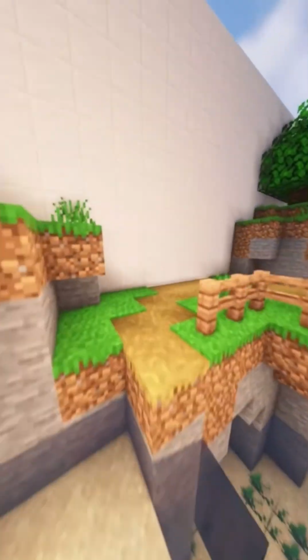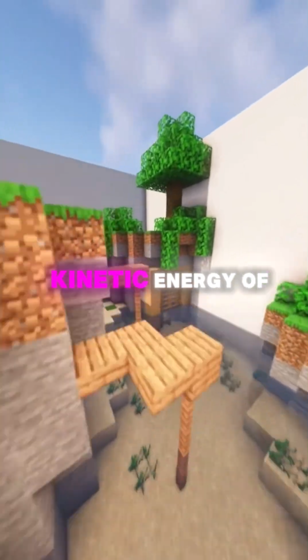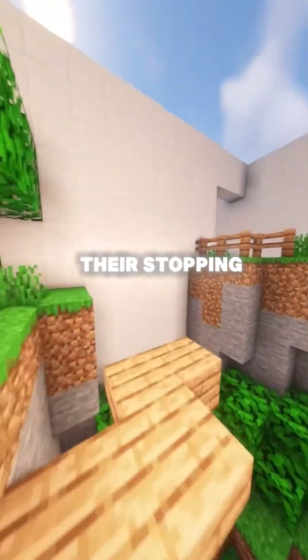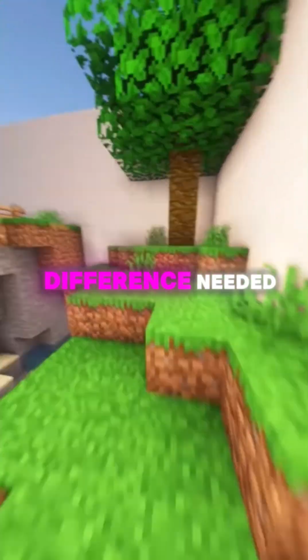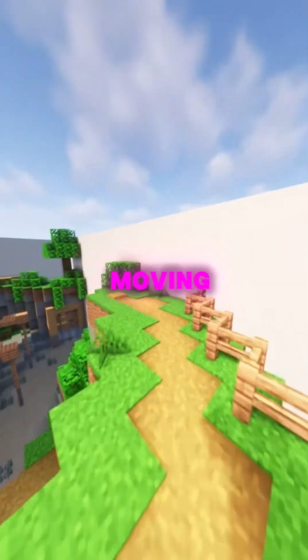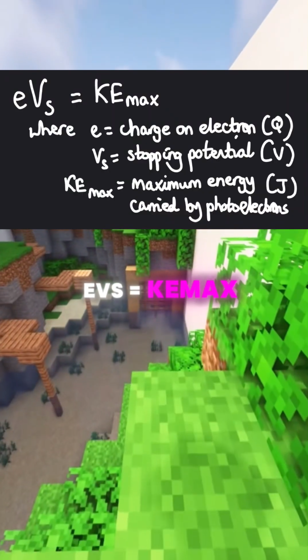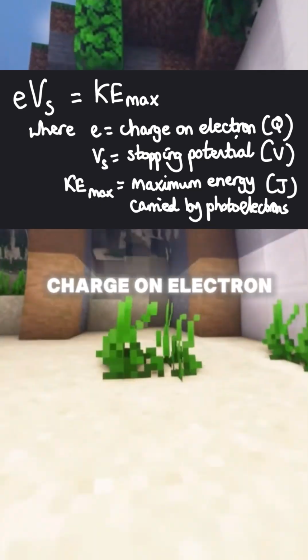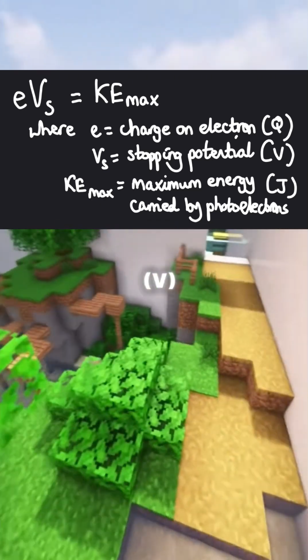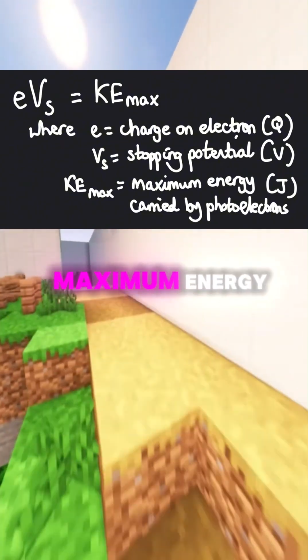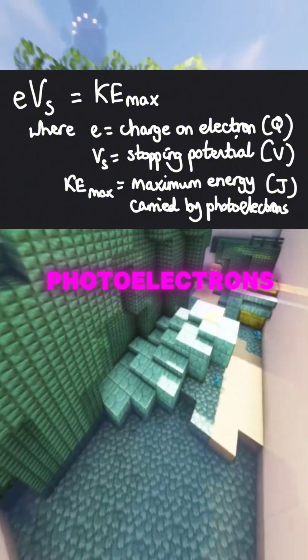Stopping potential. The maximum kinetic energy of photoelectrons is measured from their stopping potential, Vs. Vs is the potential difference needed to stop the fastest moving photoelectrons. eVs equals KE max, where e equals the charge on an electron, Q. Vs equals stopping potential, in volts, and KE max equals the maximum energy carried by photoelectrons, in joules.